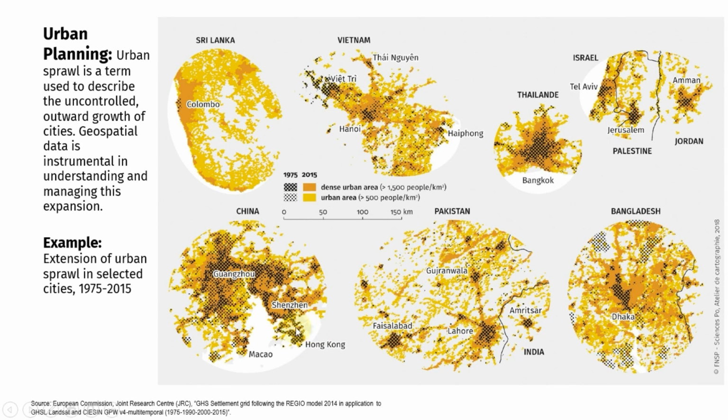Others, like the Hong Kong, Shenzhen, Guangzhou, or Macau urban area, have very high population densities within a vast perimeter of over 150 kilometers in diameter. In essence, geospatial technology is instrumental in navigating the complex dynamics of urban sprawl and shaping the cities of tomorrow.